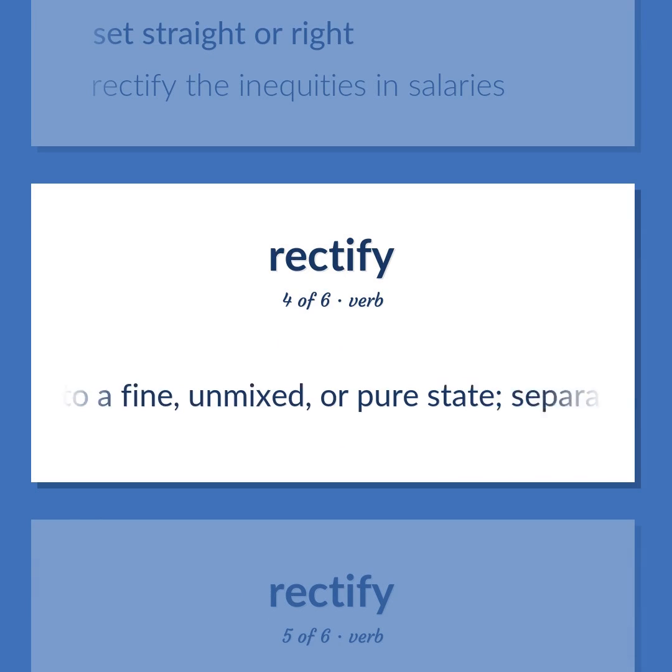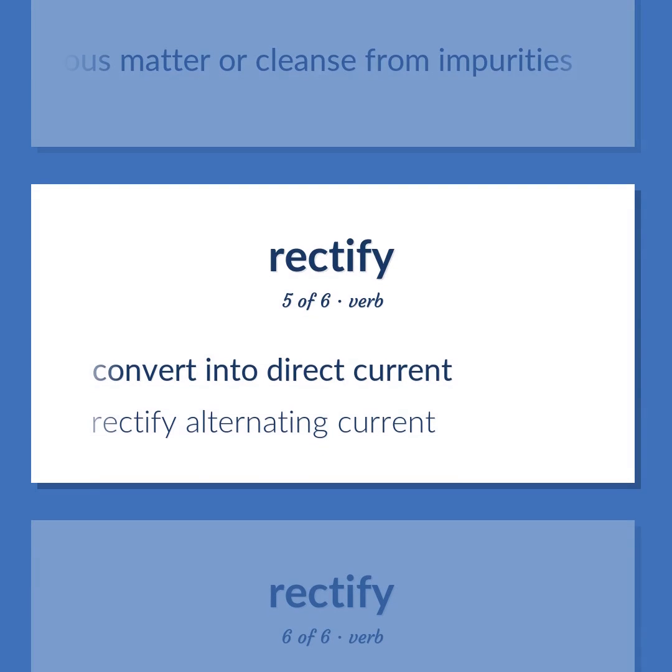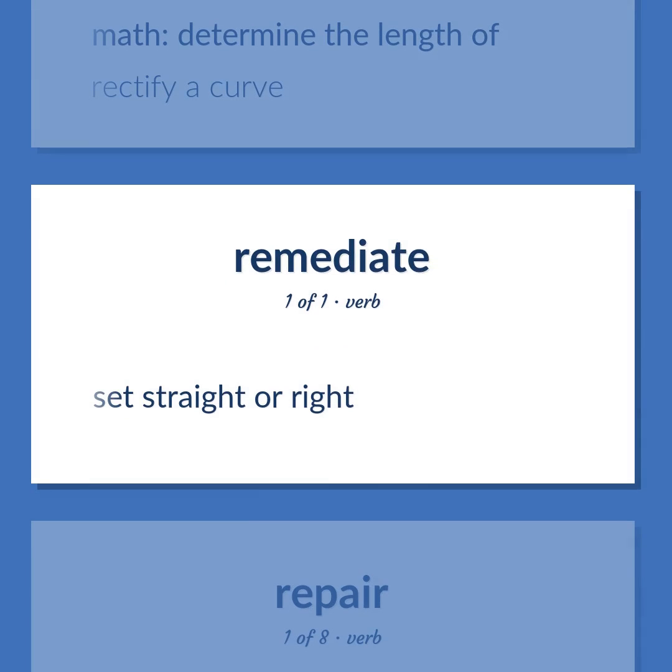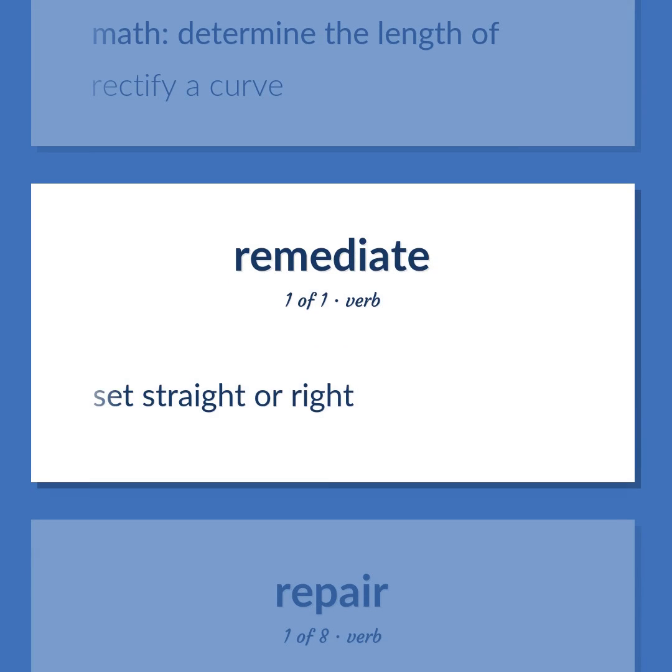Reduce to a fine, unmixed, or pure state, separate from extraneous matter or cleanse from impurities. Convert into direct current. Rectify alternating current. Math: determine the length of. Rectify a curve. Set straight or right.